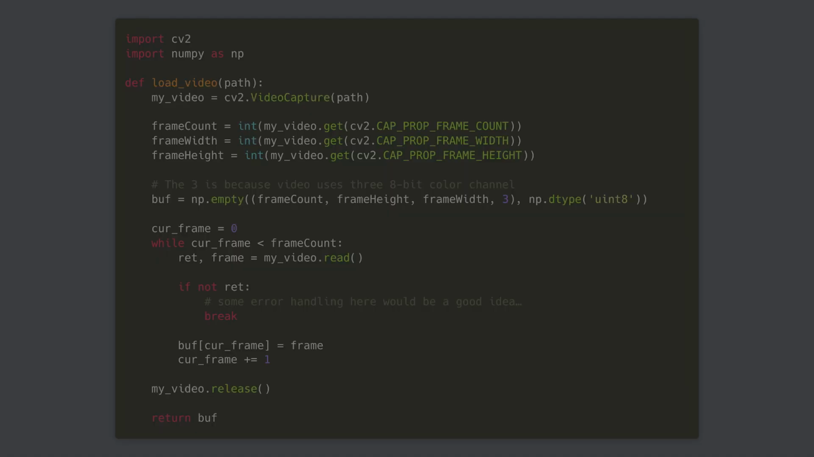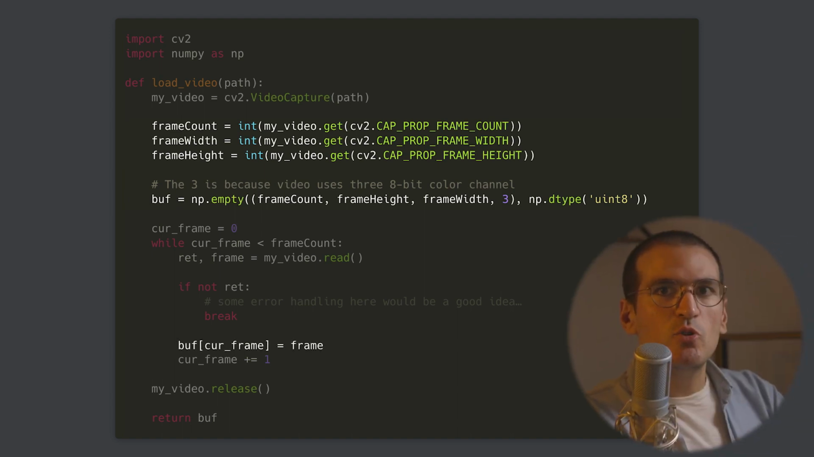Using OpenCV, you can get basic information about your video files, their resolution, their length, and their frame rate. And from this information, you can create a NumPy array of the right size and shape to completely store your video. Wait, you want to completely decode and load videos in RAM before playing them? Yes, I do. I never said my solution was going to be clean.